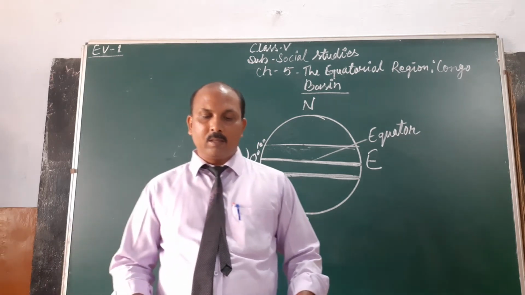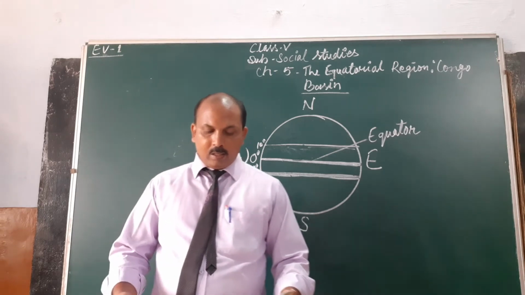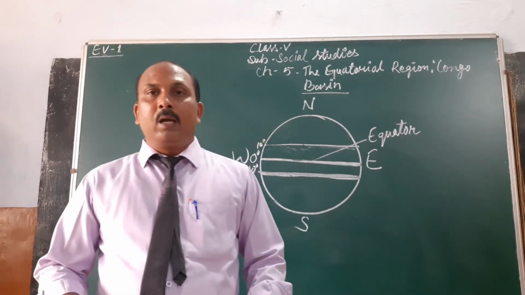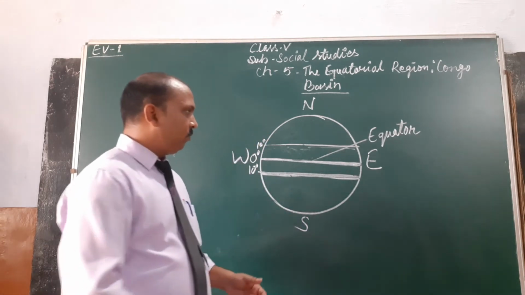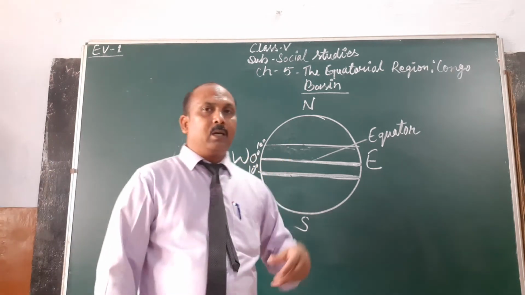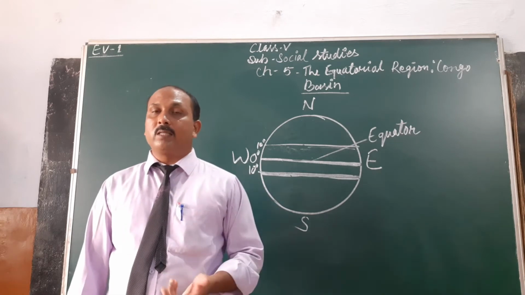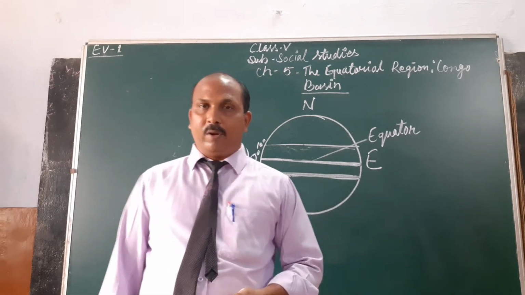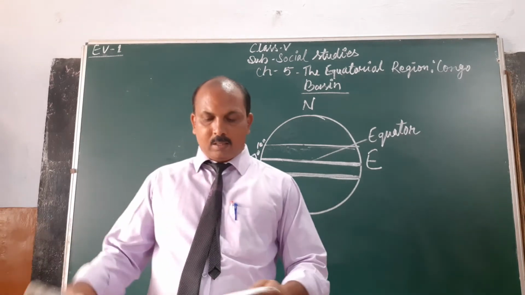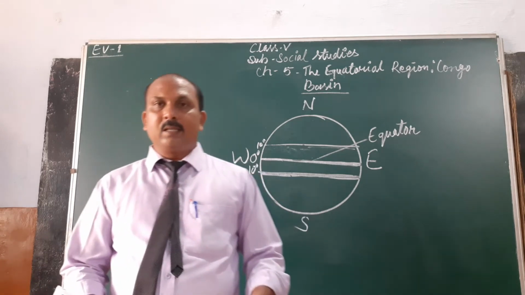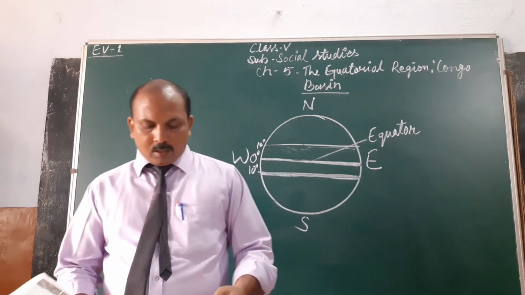Okay, students, following only the Amazon. So the Congo River, which is found in the DRC, is the second largest river in Africa. Alright, students, number 1 is the Nile.